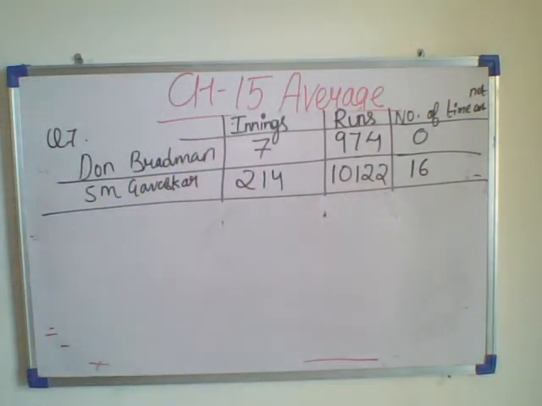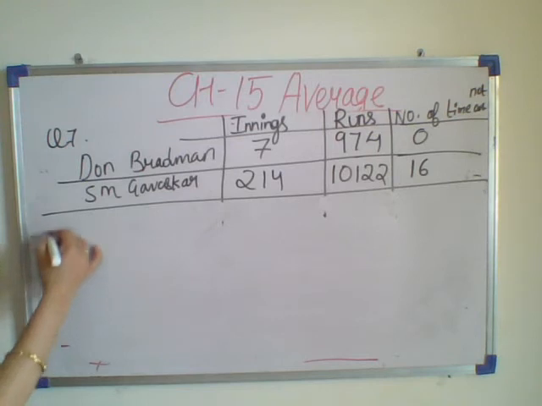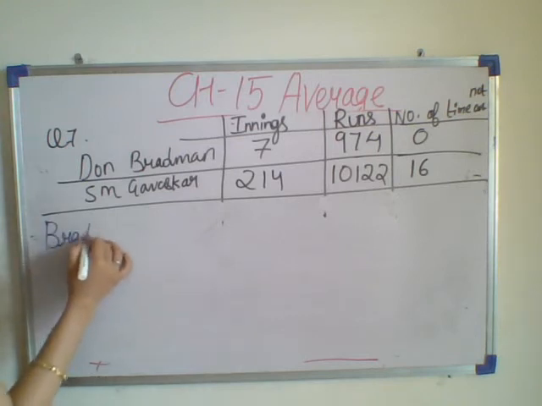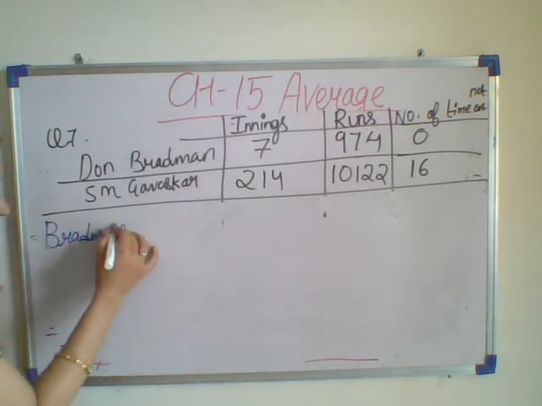Now what do we have to find out? We have to find the average of the following cricket players. We have to find the average separately for both cricket players. So first of all, let us find Bradman's average.